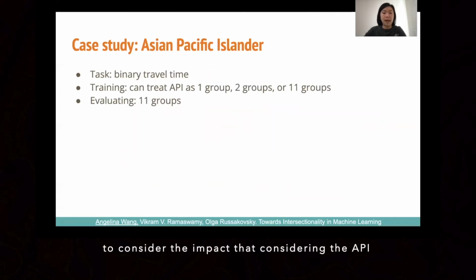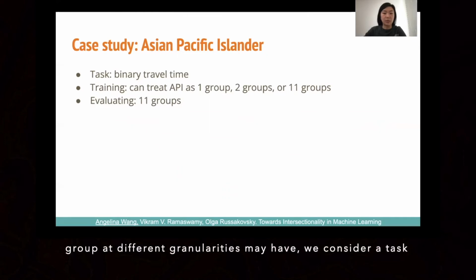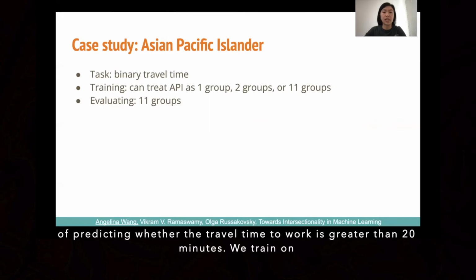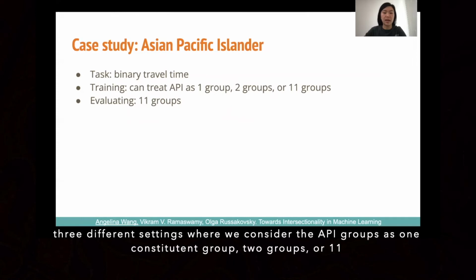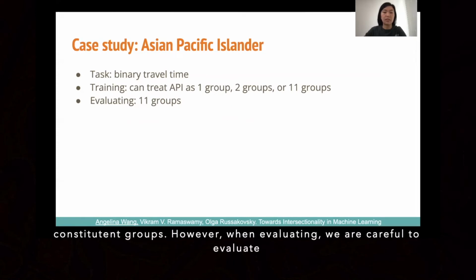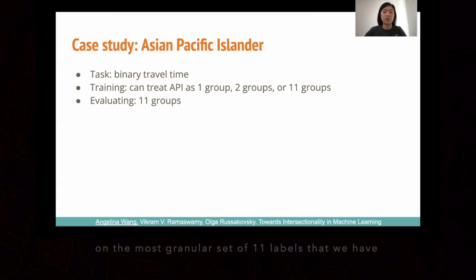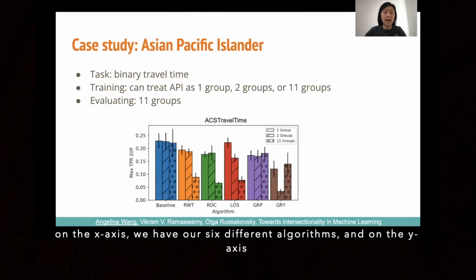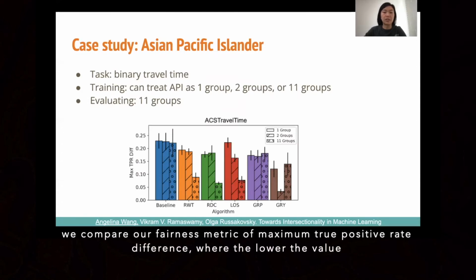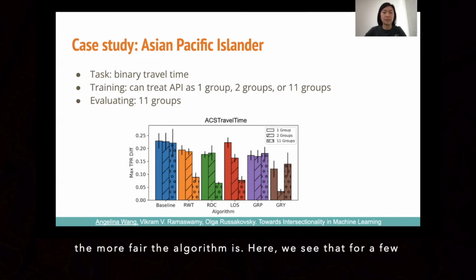To consider the impact that considering the API group at different granularities may have, we consider a task of predicting whether the travel time to work is greater than 20 minutes. We train on 3 different settings where we consider the API group as one aggregate group, 2 groups, or 11 constituent groups. However, when evaluating, we are careful to evaluate on the most granular set of 11 labels that we have. On the x-axis, we have our 6 different algorithms, and on the y-axis, we compare a fairness metric of maximum true positive rate difference, where the lower the value is, the more fair the algorithm is.